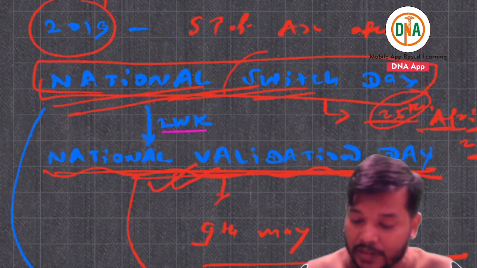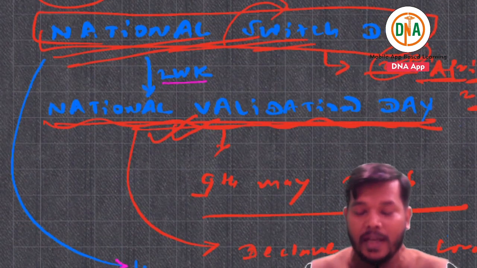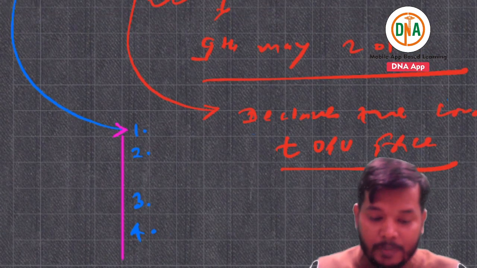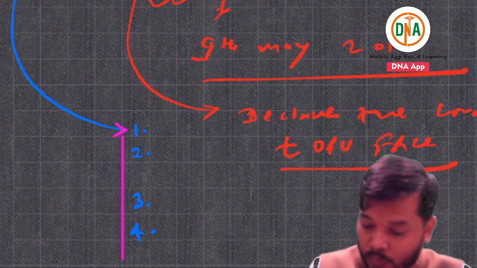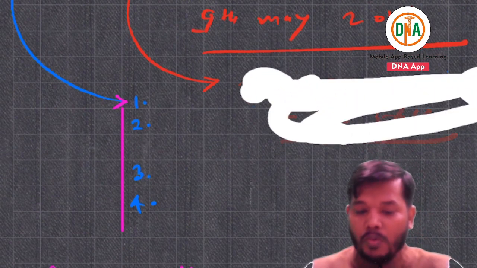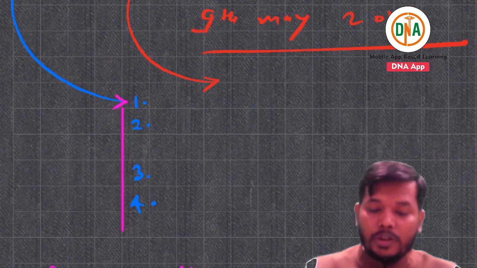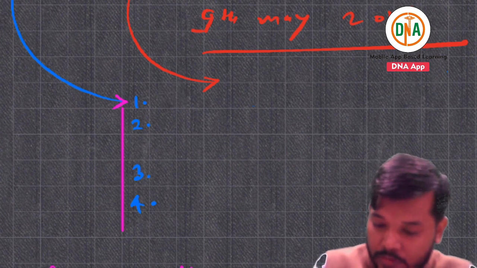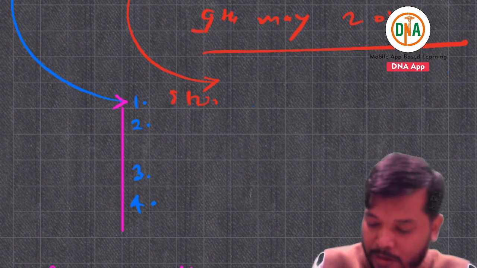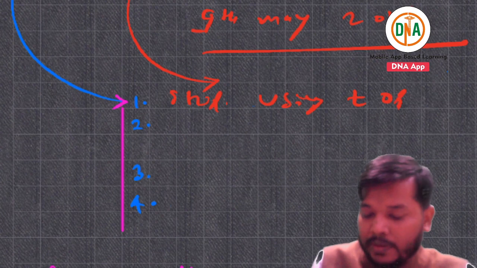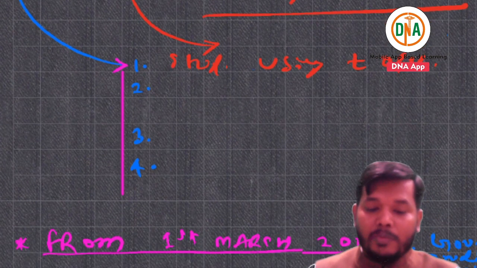National Switch Day. Switch means switching from trivalent to bivalent. What will be the first thing? Stop using trivalent OPV.